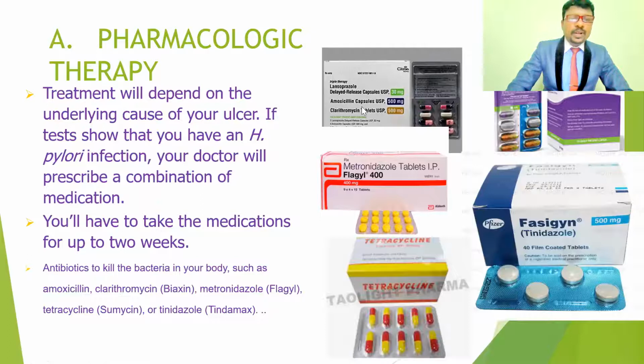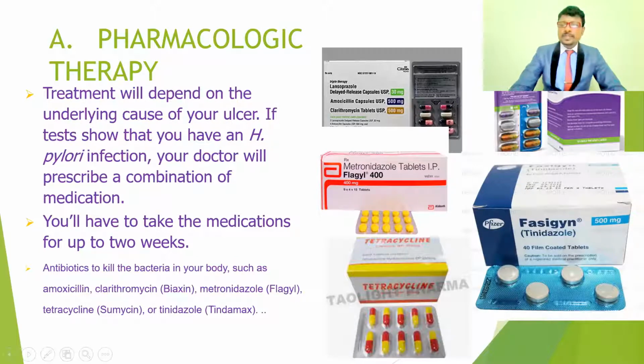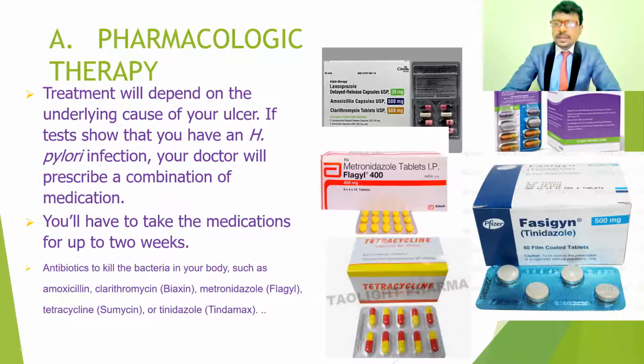Coming to the management of peptic ulcers, the management depends upon the causative factors. If the cause is H. pylori bacteria, or NSAIDs, non-steroidal anti-inflammatory drugs: if the ulcers are due to NSAIDs, they immediately have to stop them, under the supervision of the physicians.